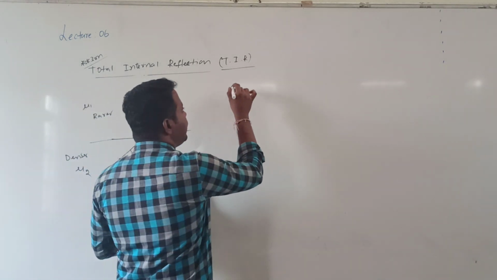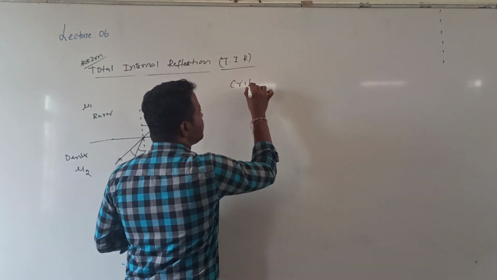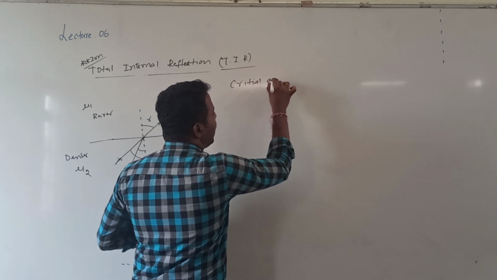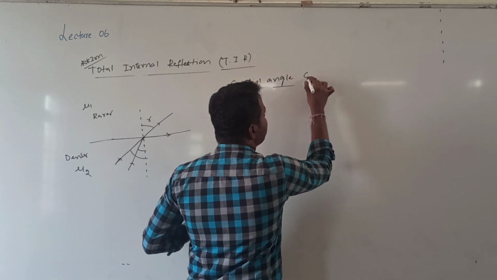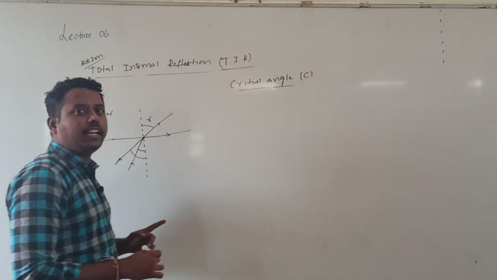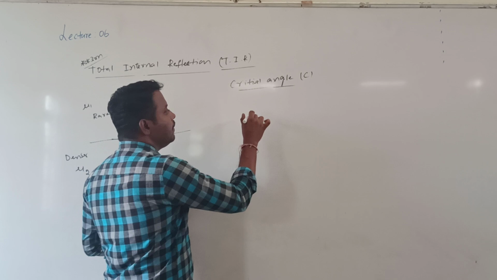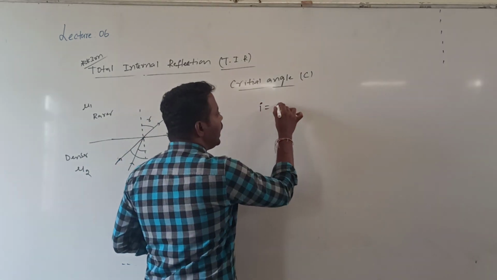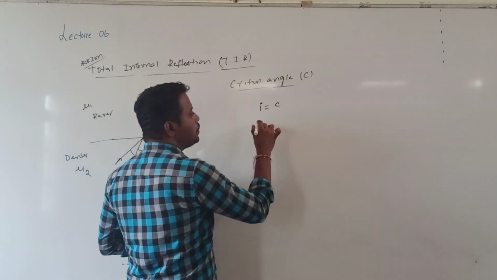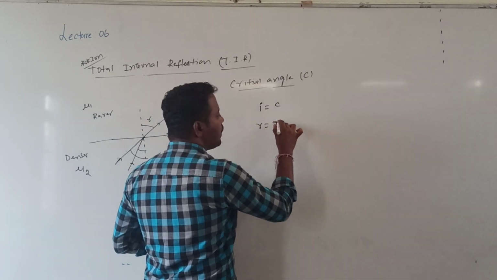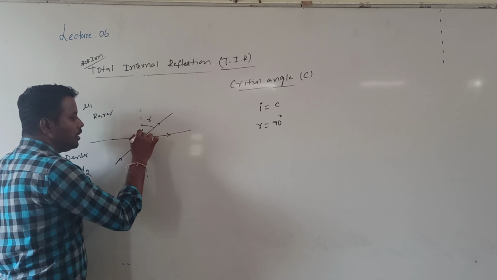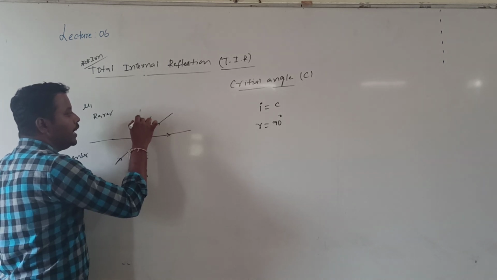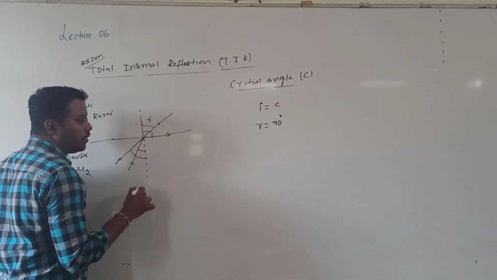So here I want to define what is critical angle. This critical angle is represented by the symbol C. What is critical angle? Critical angle is the angle of incidence in the denser medium corresponding to which the angle of refraction will be 90 degrees. What is angle of refraction? The angle made by the refracted ray with the normal.